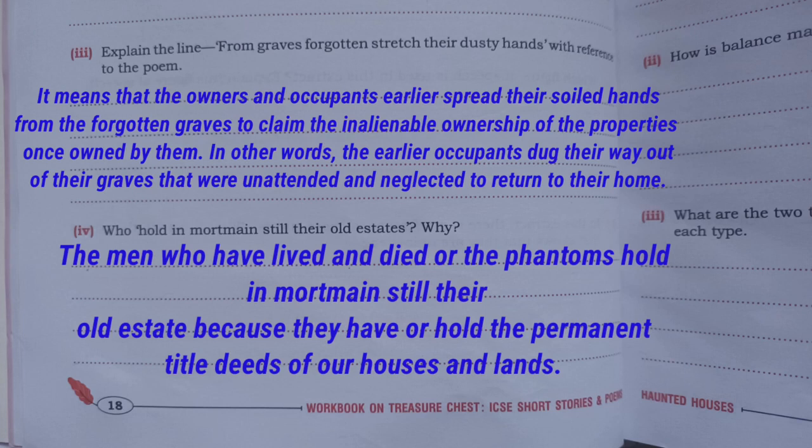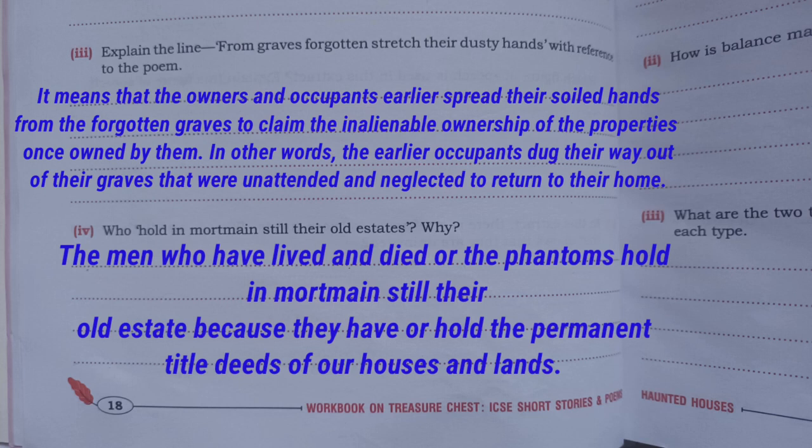So the answer will be, it means that the owners and occupants earlier spread their soiled hands from the forgotten graves to claim the inalienable ownership of the properties once owned by them. In other words, the earlier occupants dug their way out of their graves that were unattended and neglected to return to their home. Next, who hold in mortmain still their old estates and why?